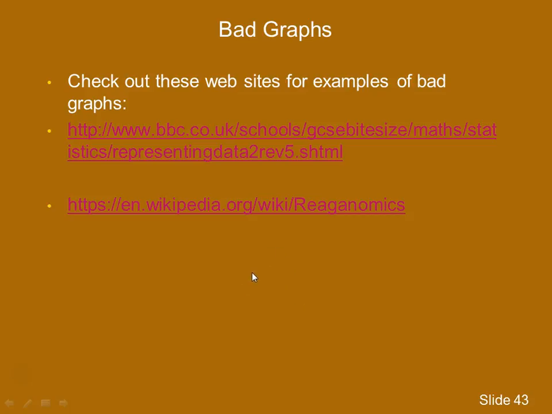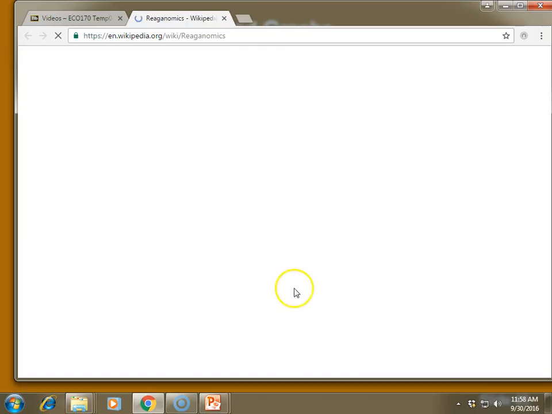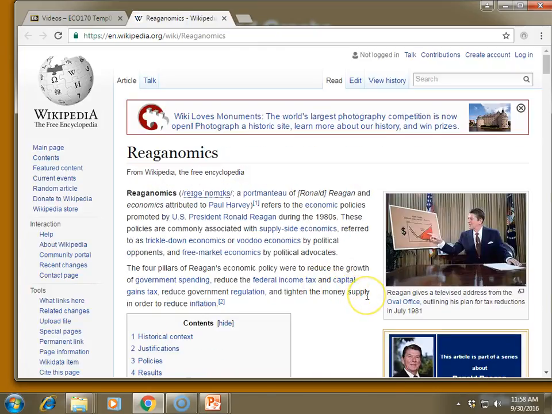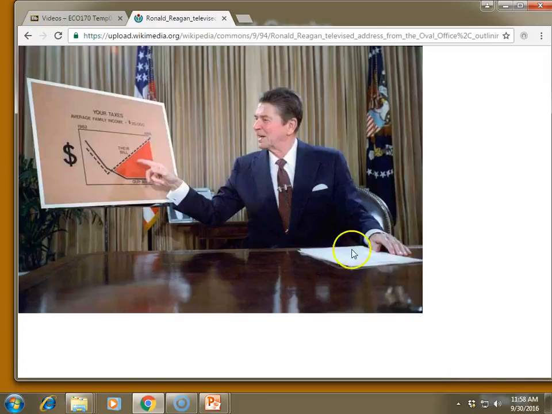I have one other thing here. Let's go back to Ronald Reagan as president. Over here, he was giving a speech one night about taxes, and he used this graph.